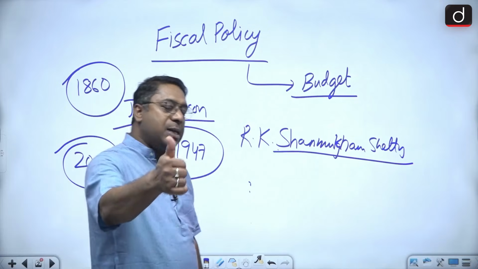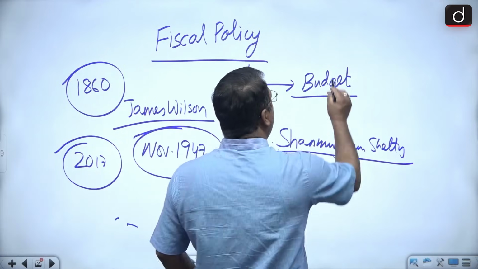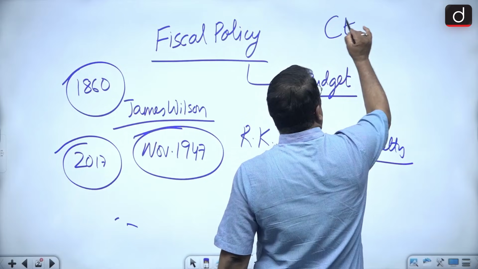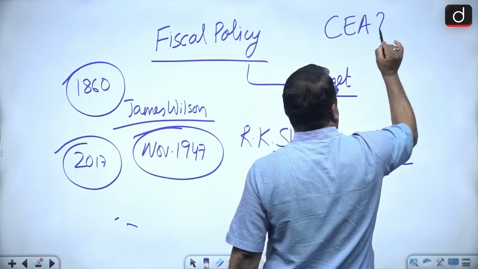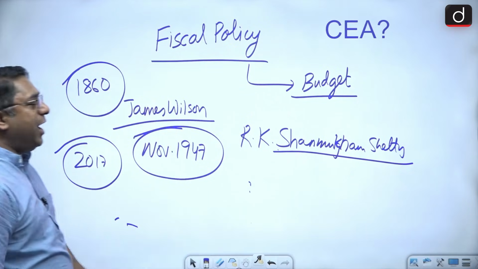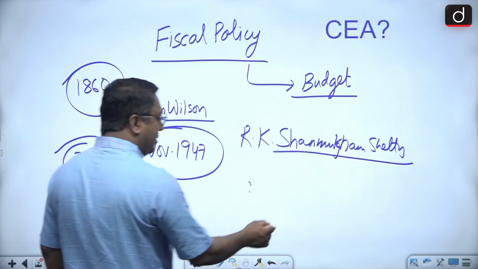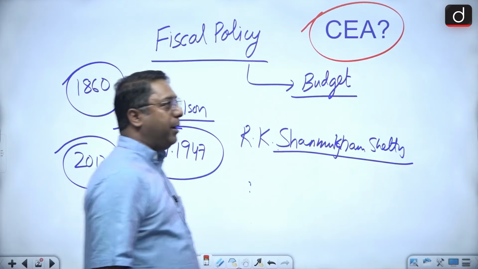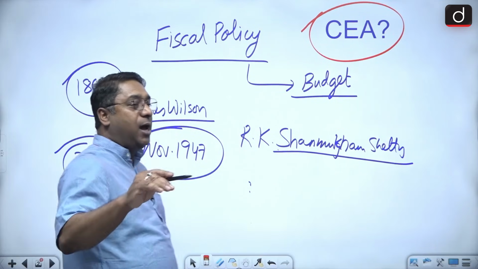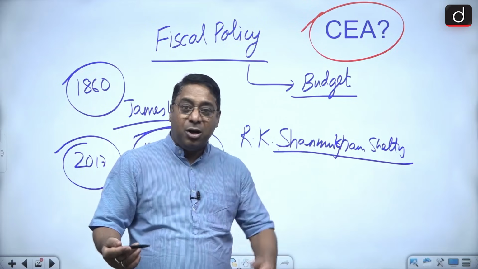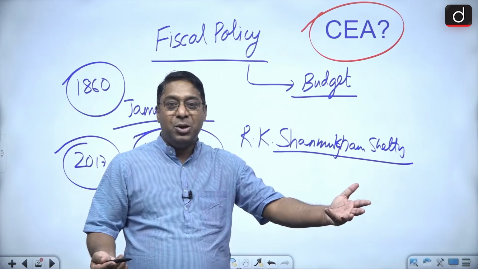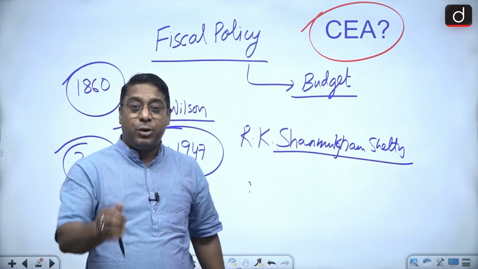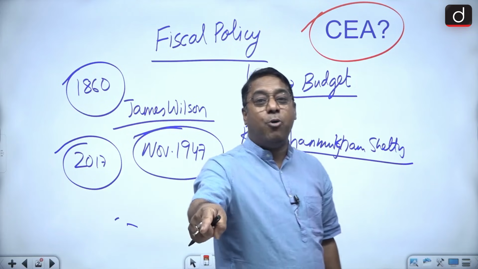Now there is a surprise question for all of you. Who is the chief economic advisor? The current chief economic advisor, you should know about it. And who was the chief economic advisor before him? Both the names, you can write in the comment box.